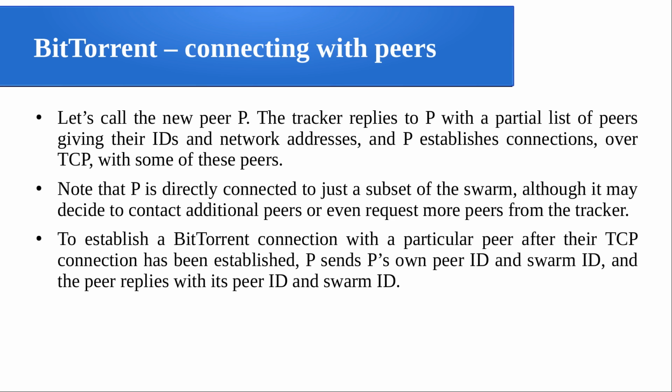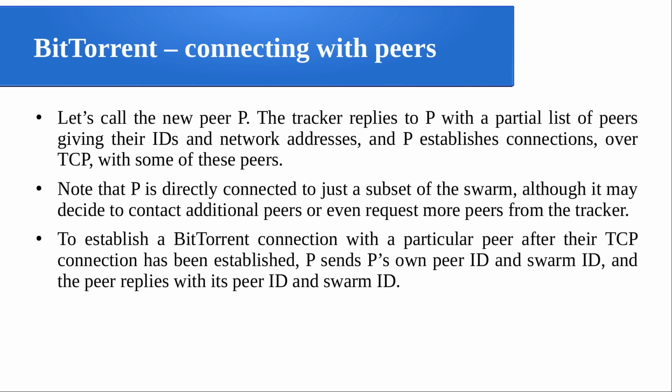To establish a BitTorrent connection with a particular peer after their TCP connection has been established, suppose P is trying to take information from another peer. At that time P has to send its own peer ID and SWARM ID, and the peer replies with its peer ID and SWARM ID. Now both of them can share their information with each other.